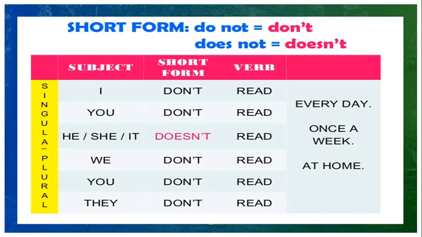Short form of these: do not, don't; does not, doesn't. I don't read, you don't read every day, he doesn't read every day, we don't read every day, you don't read every day. So we are using the short form for do not and does not here.